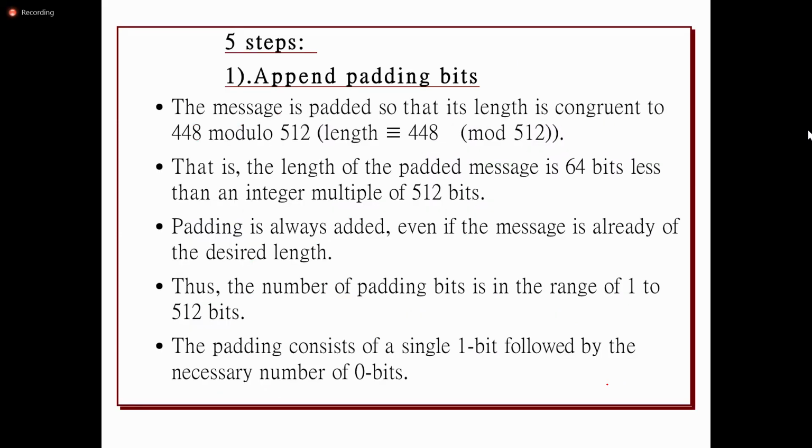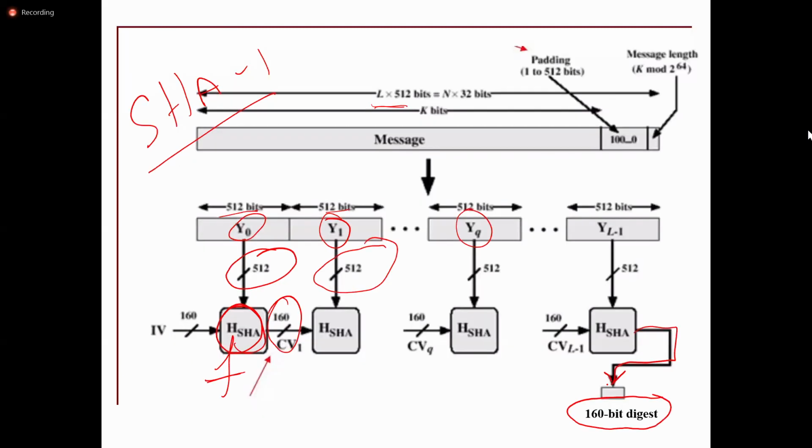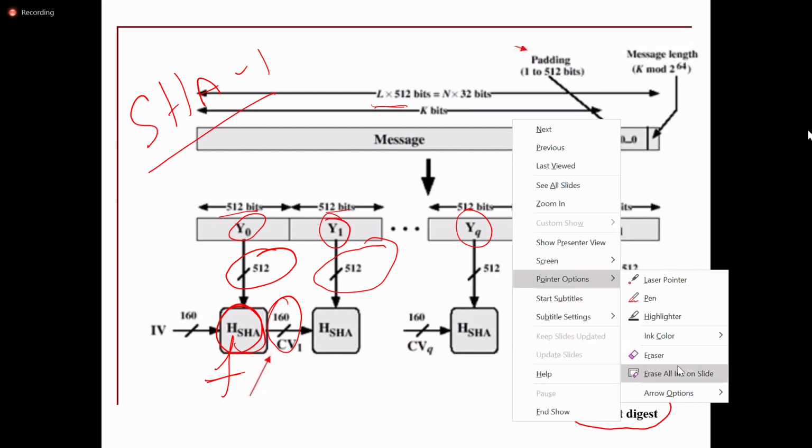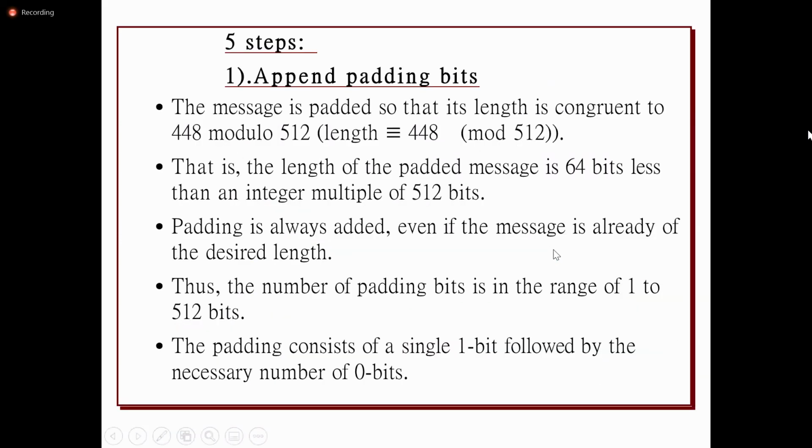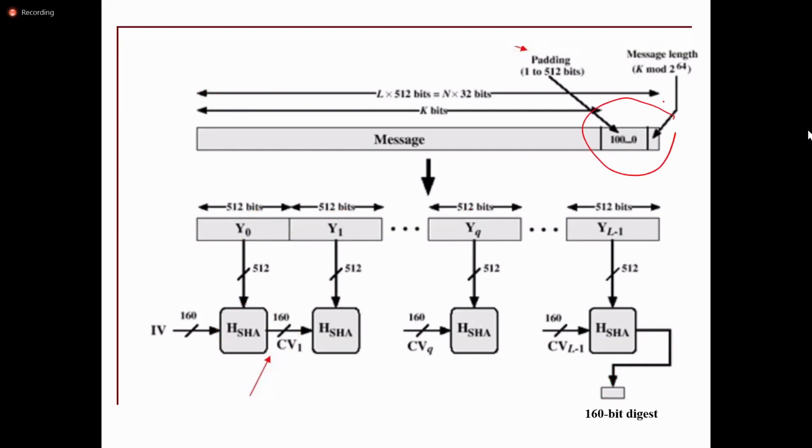The internal design of the algorithm is specified in multiple steps. There are 5 steps. The first step is to append padding bits. Whatever the message is, it is going to add bits.